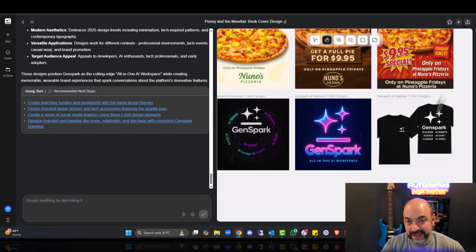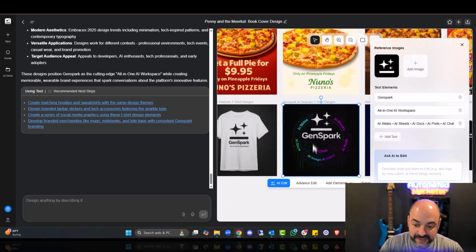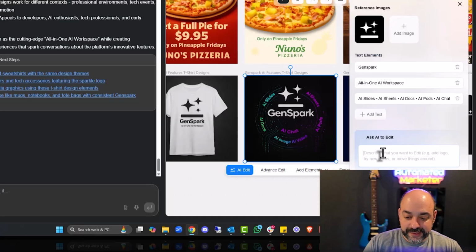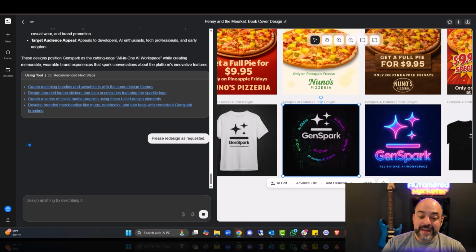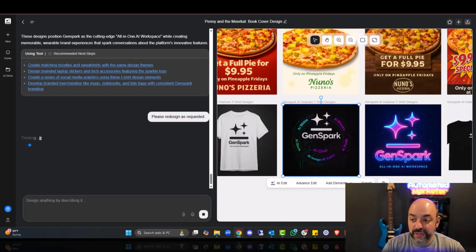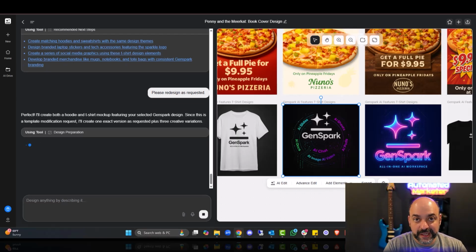T-shirt business: you now can design t-shirts, and there is a variety of things you can do. You can create mock-ups, you can do all these different things. And then again, if you click on the selector, and then say please create hoodie and t-shirt mock-up for this design, you have a way that you can immediately download it and hit apply. And now it's going to take that one thing that you liked and modify it. So it does give you the editing ability to do so, which just adds another factor into this.